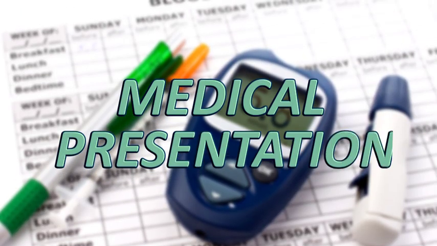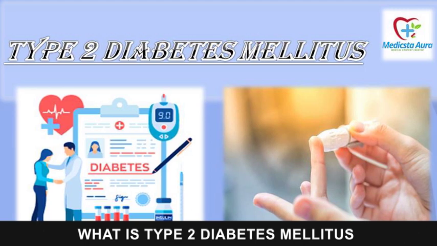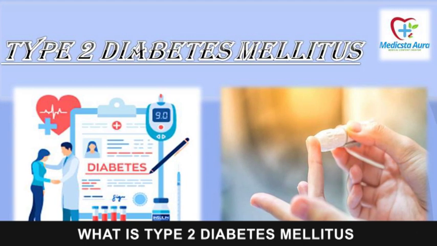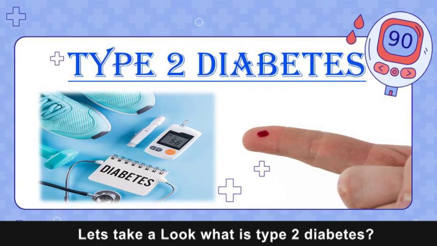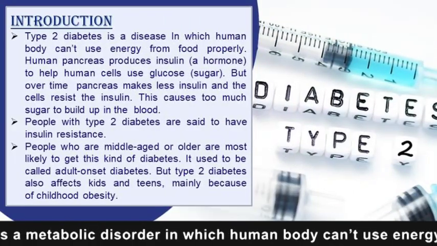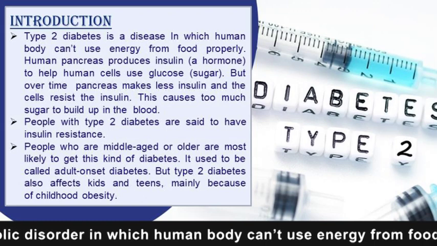Medical presentation. What is type 2 diabetes mellitus? Let's take a look. What is type 2 diabetes? It is a metabolic disorder in which the human body can't use energy from food properly.